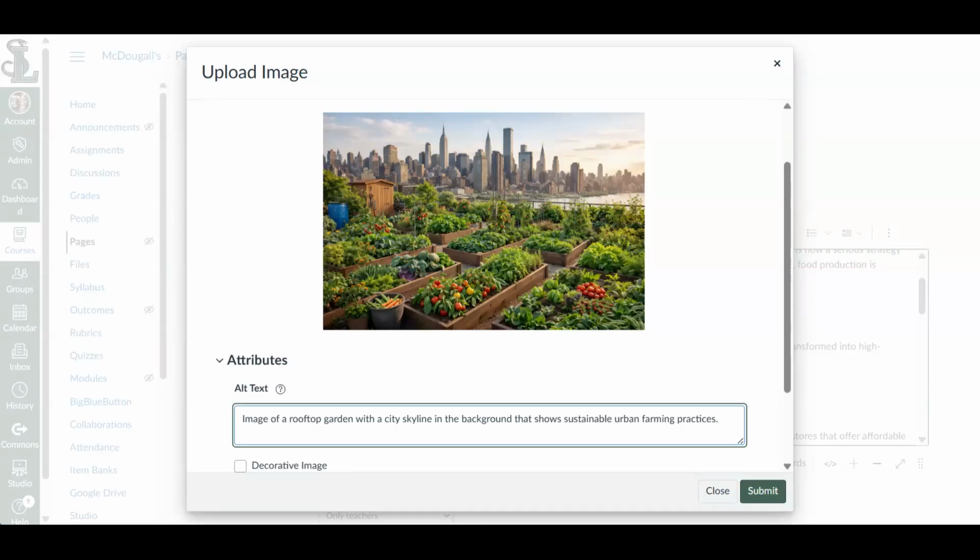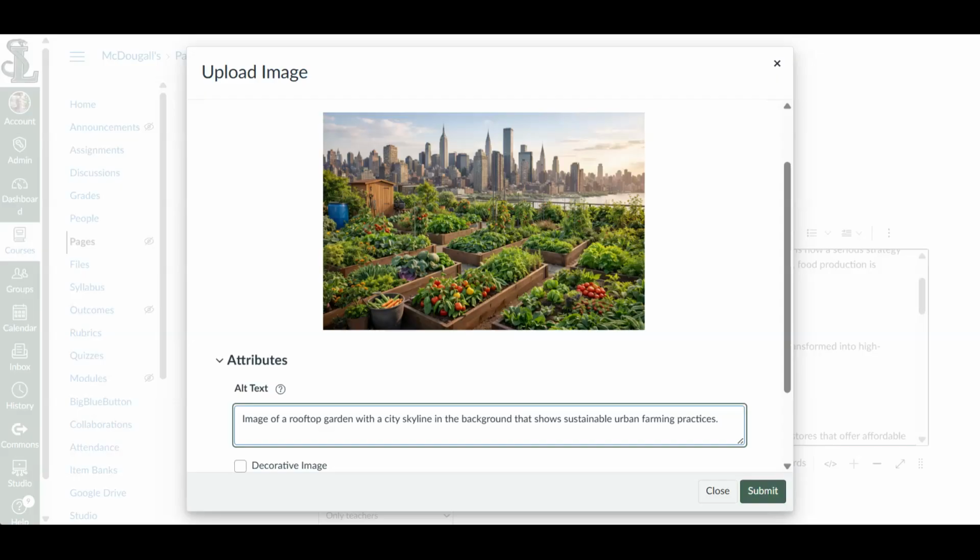When adding alt text to an image, I just want to add a descriptor of the picture, because a screen reader for our accessibility students cannot explain the picture. It can, however, read the alt text. So as you can see here, I've described what's in the picture for the screen reader. Image of a rooftop garden with a city skyline in the background that shows sustainable urban farming practices.